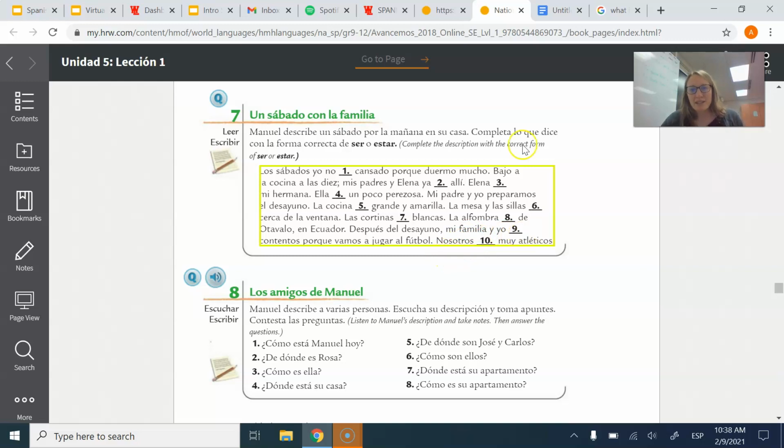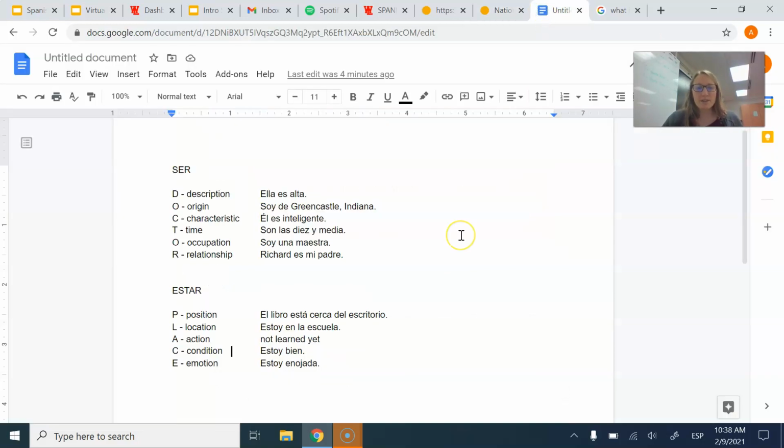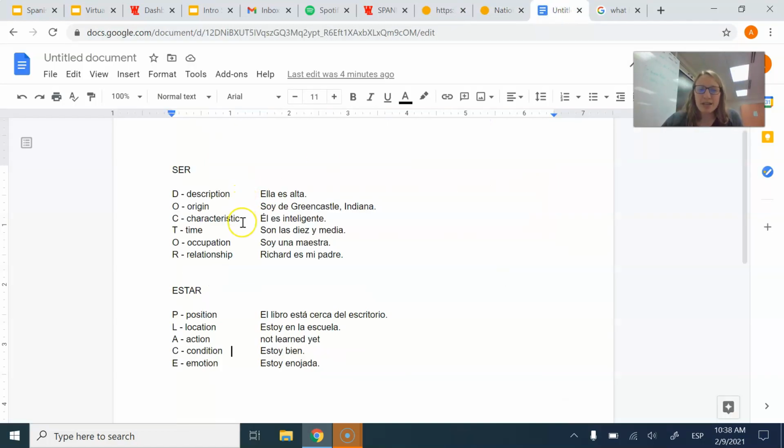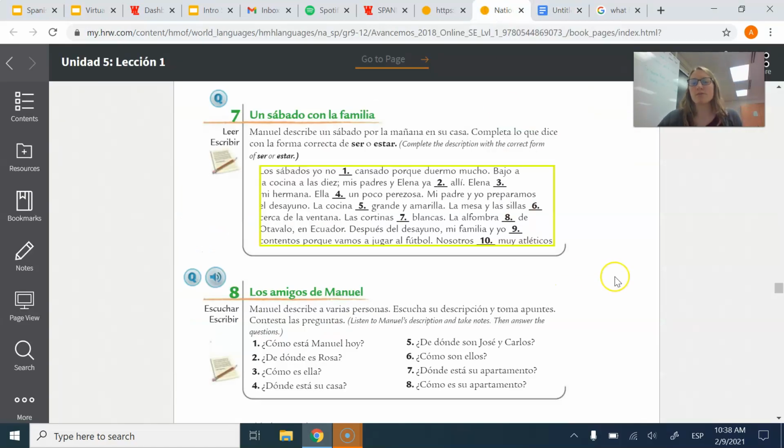Nosotros blank muy atléticos. We are very athletic. That is a characteristic. So, nosotros somos muy atléticos. Again, description and characteristic are pretty similar in my mind. So I could say it could be either of those. Somos muy atléticos.